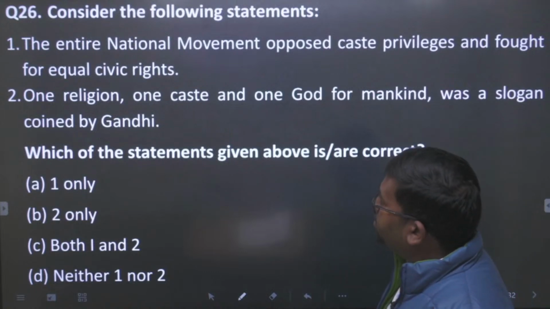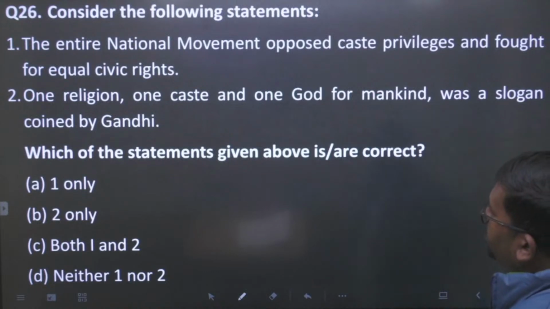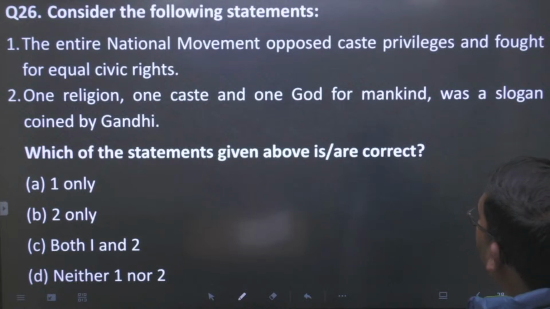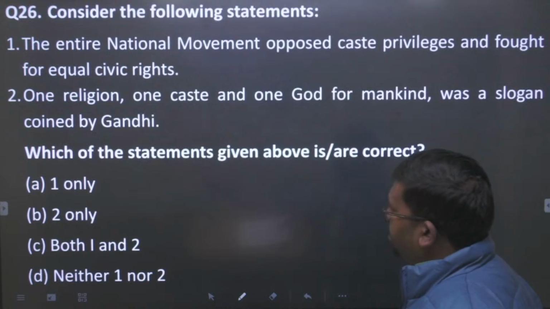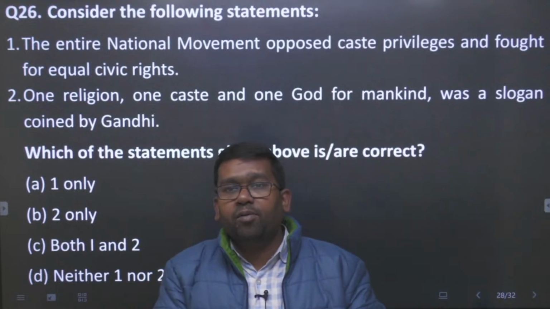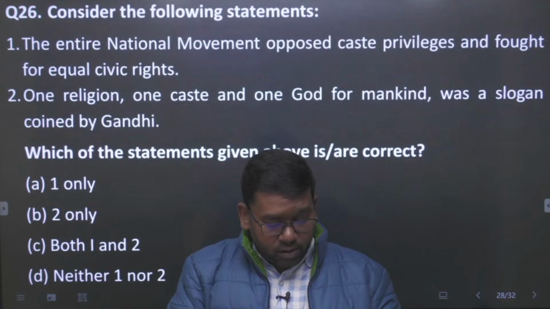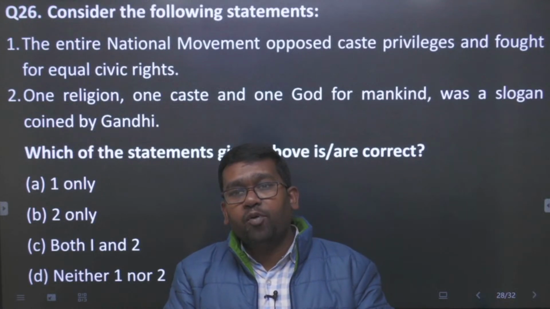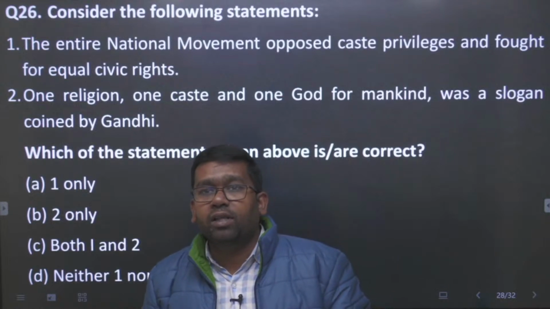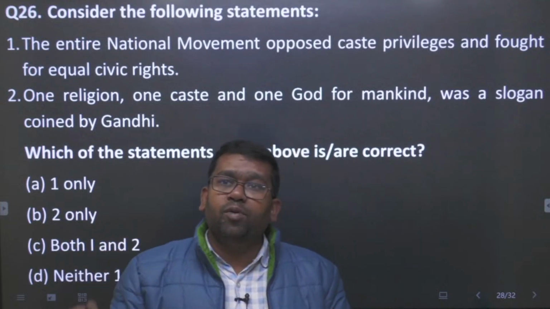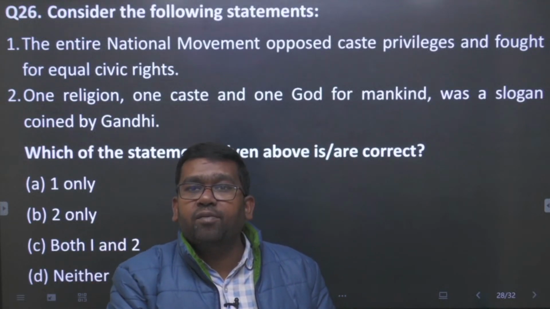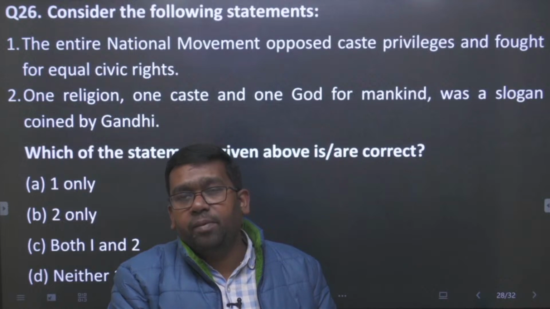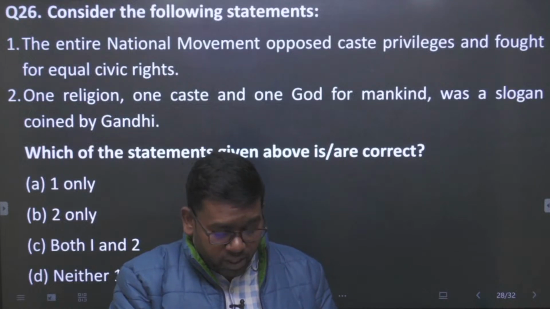Question number 26. Consider the following statements. The entire national movement opposed caste privileges and fought for equal civil rights. The question is talking about the entire national movement that is happening. The entire national movement opposed the caste privileges and fought for equal civil rights. This statement is true.